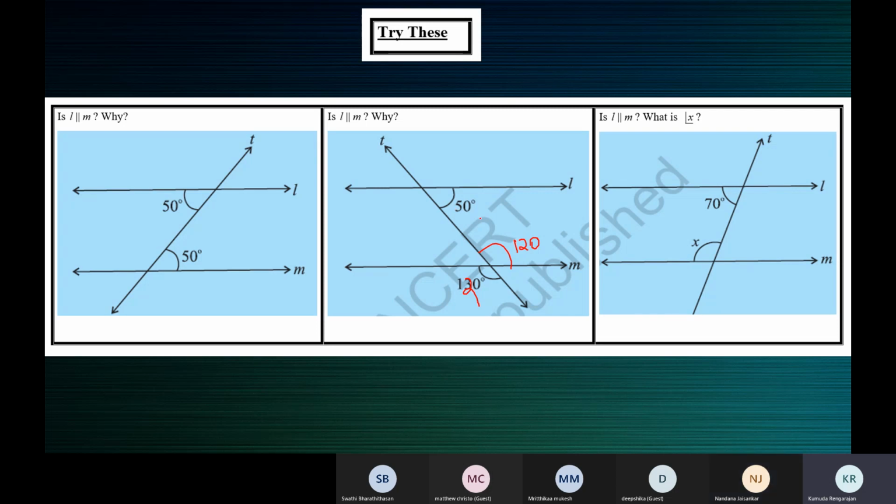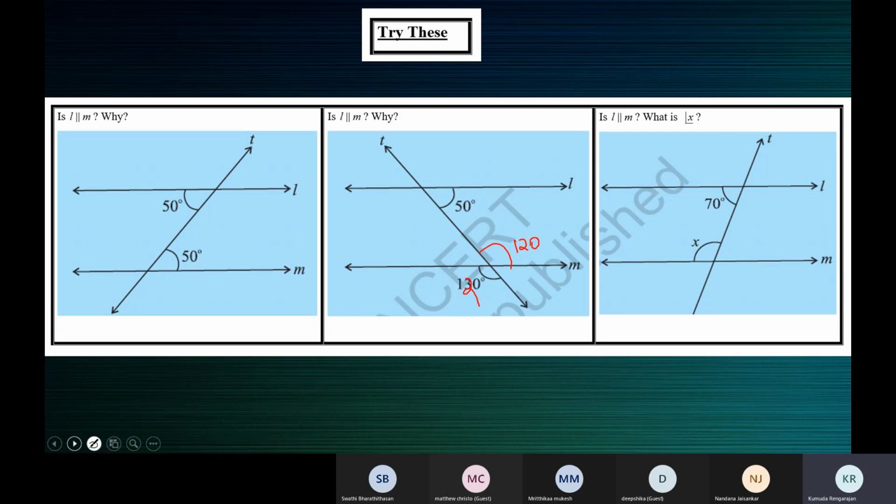Now what happens? 120 plus 50 is 170. So you will say a transversal T intersects two lines L and M such that a pair of co-interior angles are not supplementary. You must not say is equal to 170. Therefore, L is not parallel to M. When co-interior angles are not supplementary, the lines are not parallel. When co-interior angles formed are supplementary, the lines are parallel.